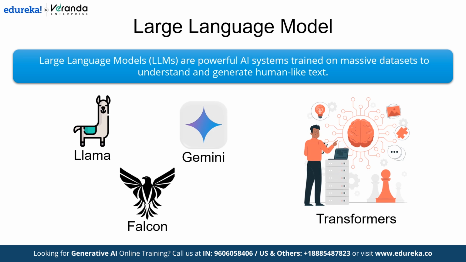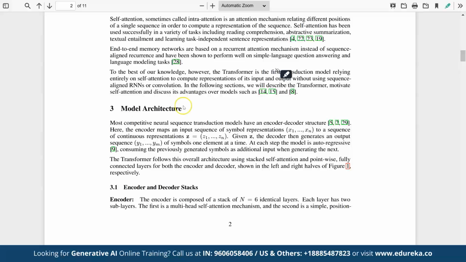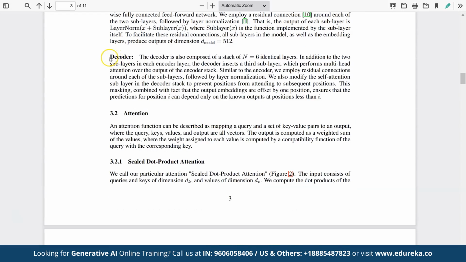Next, transformers, where you need to learn about their architecture, including the encoder, decoder, and attention mechanism. Next, read the seminal paper, Attention Is All You Need, for an in-depth understanding. In this paper, you can read about transformers in depth.